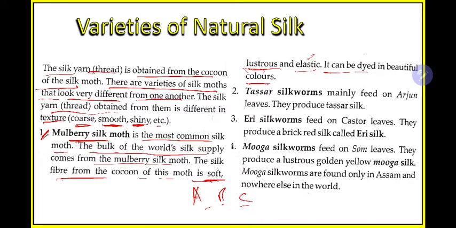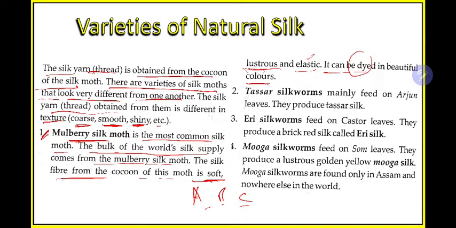Dyeing is the process of coloring. So this mulberry silk moth fiber you can color into any color easily, you can convert it to beautiful colors.